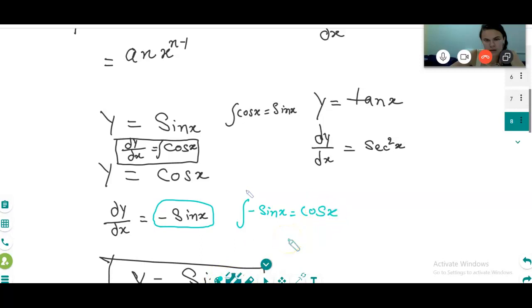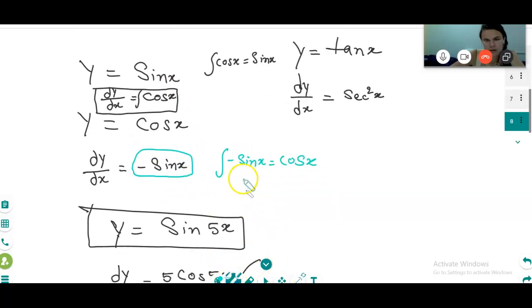Integration of minus sin x. So please tell me, if I write integration of sin x, then what happens? What will you say? Minus cos x. Is it clear?